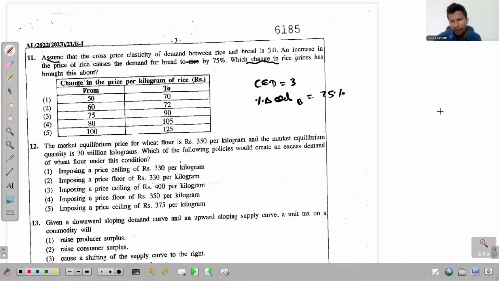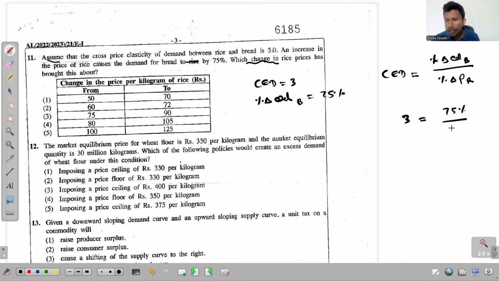Okay, so if you apply the very basic equation to calculate this CED, what's the basic equation? Percentage change of the demand of, let's say, the considered good divided by the percentage change of price of the related good, and the related good here is rice. So this is 3. Percentage change of demand of bread is 75%, and we don't know the percentage change of price of rice. So let me take it as x. So x is how much? 75% divided by 3.